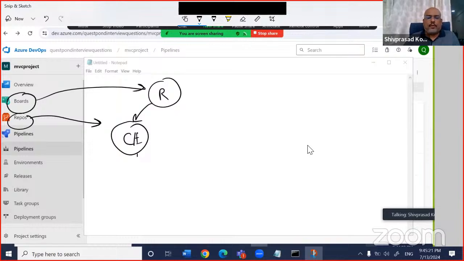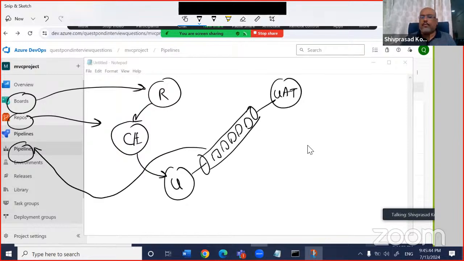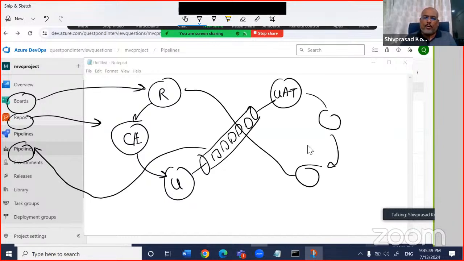Second, from here onwards, once you do the coding, once you do the check-in, this unit testing, this going live to the UAT, this whole pipeline in the middle, I don't know how to draw it, this whole thing, right? You will build this using the pipeline. And then all this is also there. They will log back into the Azure Boards, right? So this is the pipeline, and this pipeline runs inside an agent.